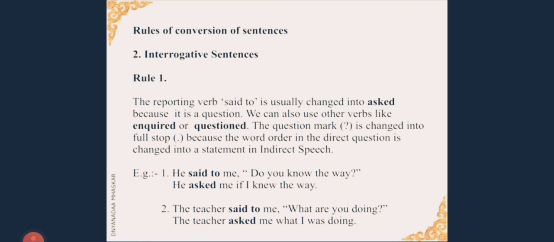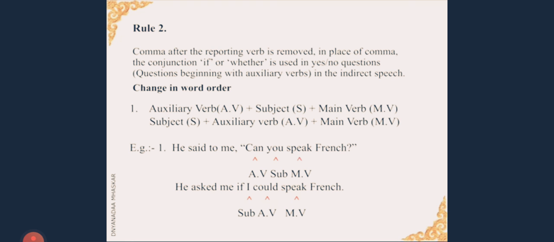Fine. Let us see the second example. The teacher said to me, "What are you doing?" The teacher asked me what I was doing. So what did we do? The interrogative sentence changed into a statement in indirect speech. Very, very important. Let us now understand rule number 2 for interrogative sentences.